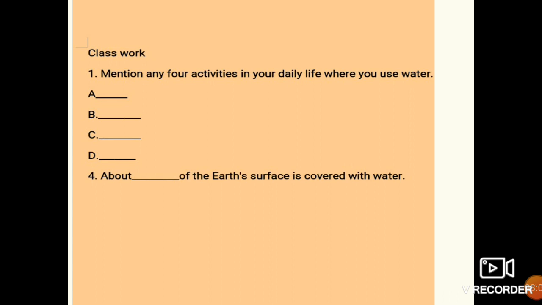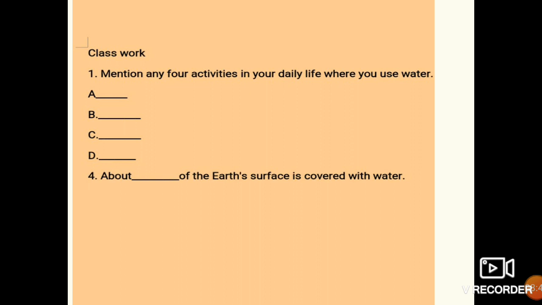And come to your classwork, children. This is your classwork. This is the fill in the blanks of chapter number 1. Mention any 4 activities in your daily life where you use water. You have to write 4 activities where you use water. You have seen your mother using water for different household activities. You have to just write 4 activities. The first one I can give you, like cleaning. You can write cleaning, and otherwise you have to write 3 other more activities where you have seen water is used for that purpose.